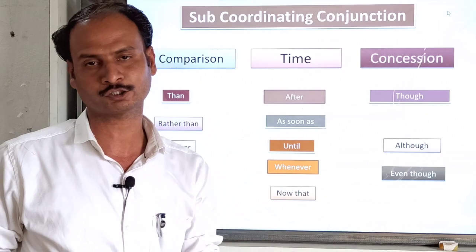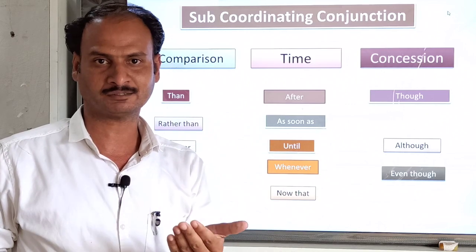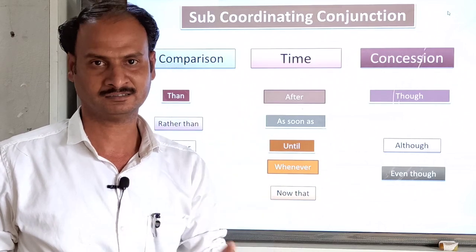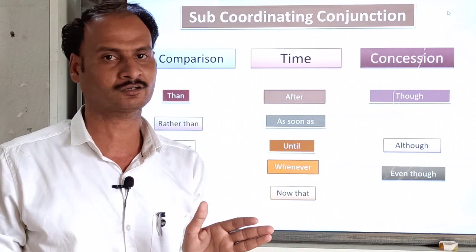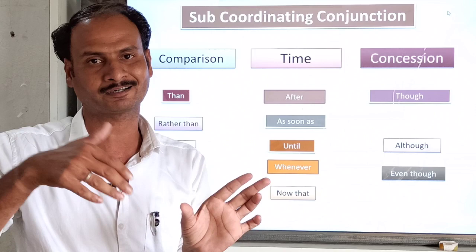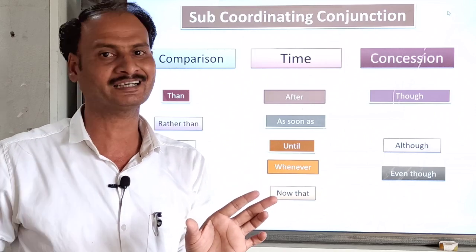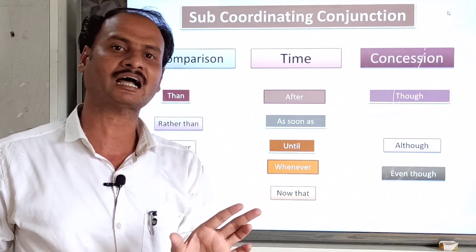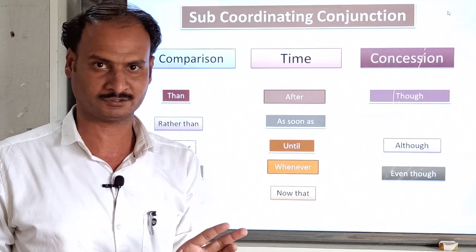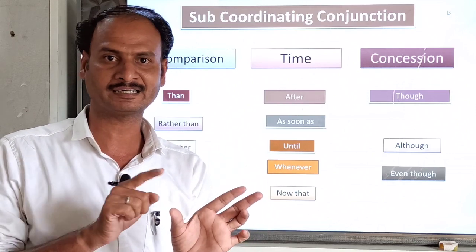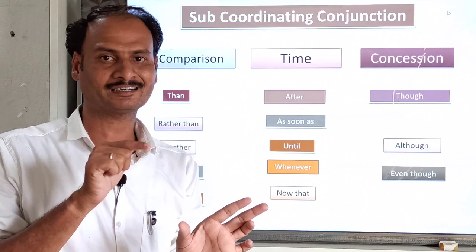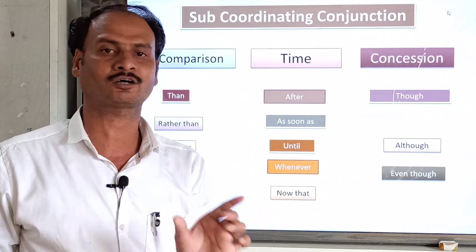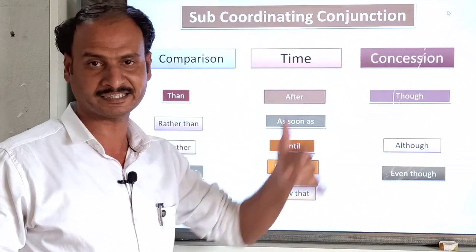Now, independent clause means what? The clause which is meaningful in the construction. Meaningful in the construction means that the clause does not depend on another sentence. And dependent clause is what? A dependent clause always depends on the independent clause. Okay, so an independent clause joined with a dependent clause, that is a subordinating conjunction.